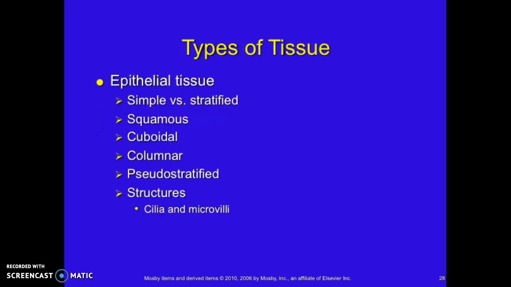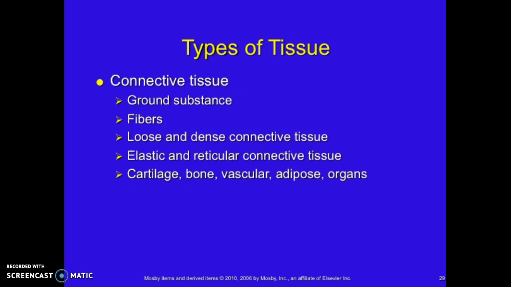It's very important to remember the types of tissue found in the body, such as the epithelial tissue. There's the simple or stratified, squamous, cuboidal, columnar, the pseudostratified, and the different structures, such as the cilia and microvilli. Our body, of course, is also made up of connective tissues, which is made up of fibers. There's loose and dense connective tissues, and also the elastic and reticular. And this is mainly made up of the cartilage, the bone, the vascular system, the adipose, and the organs.